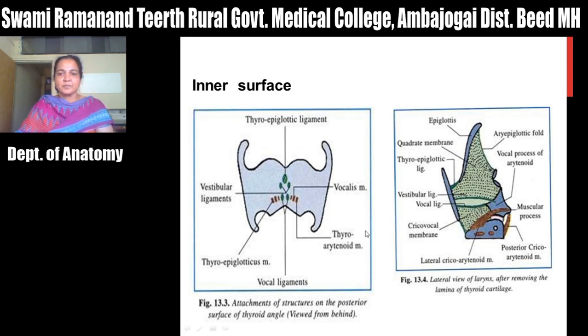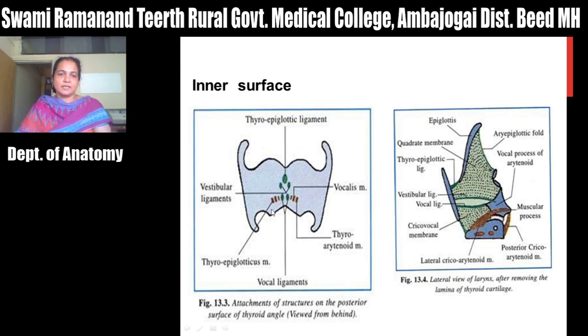Then next is the vocal ligament. Just below the vestibular ligament, in the median plane, there is attachment of the vocal ligament with the vocalis muscle. Also it contains the thyroepiglotticus muscle: from thyroid cartilage to epiglottis is the thyroepiglotticus muscle, and from arytenoid cartilage to the epiglottis is the aryepiglotticus muscle.